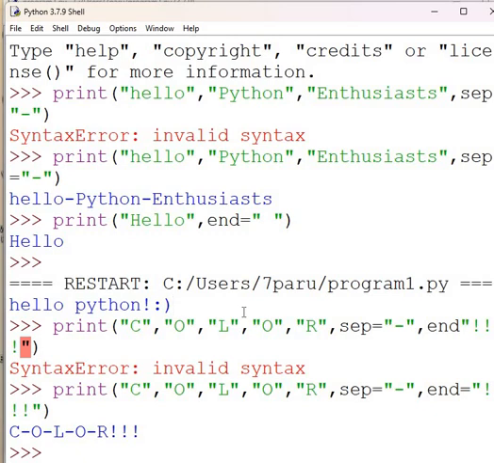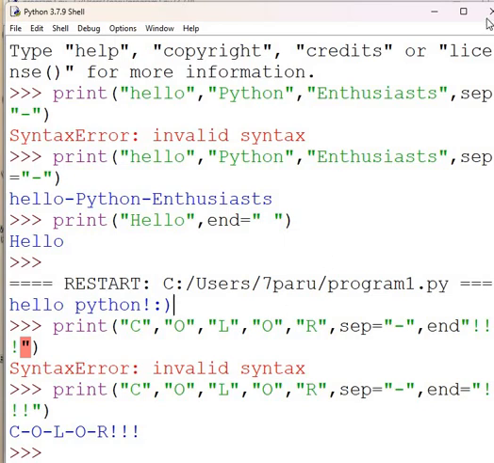We used SEP to separate the letters with hyphens, and for END, we set it to these exclamation marks to add a touch of excitement. You can make some changes and do it however you want to display the output on the screen.